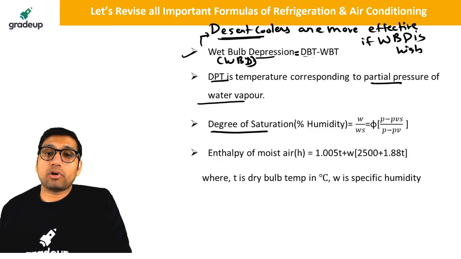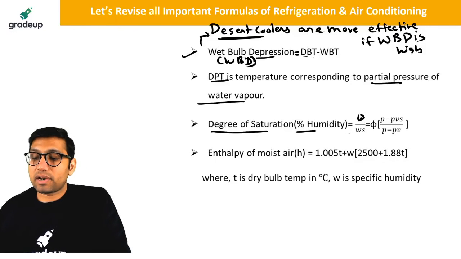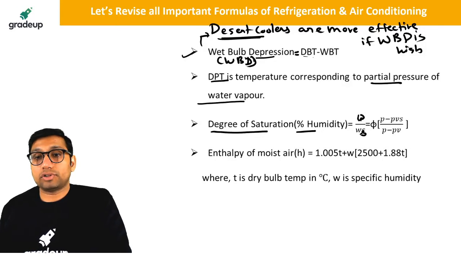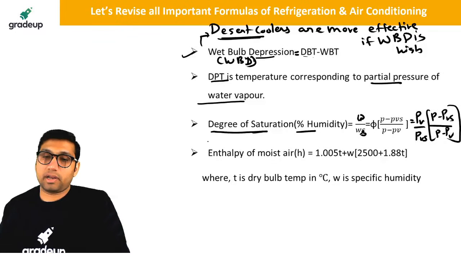Degree of saturation is also called percentage humidity. It is equal to specific humidity for unsaturated air divided by specific humidity for saturated air. It is also equal to relative humidity, Pv by Pvs, into (P minus Pvs) divided by (P minus Pv). This is the formula for degree of saturation or percentage humidity.